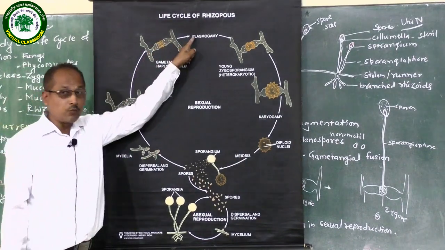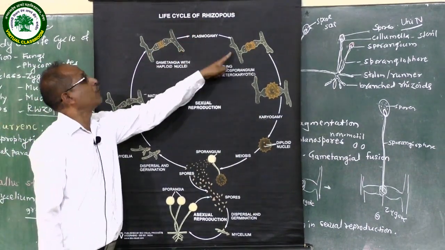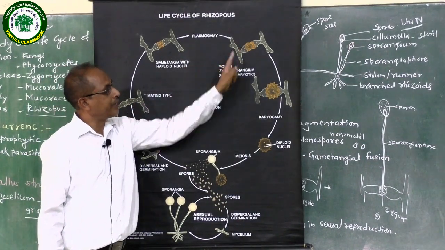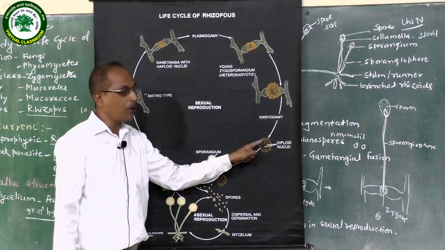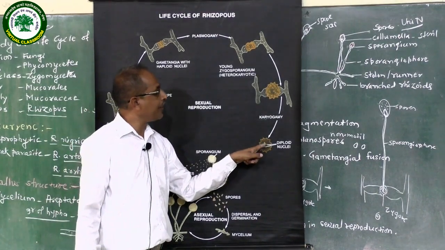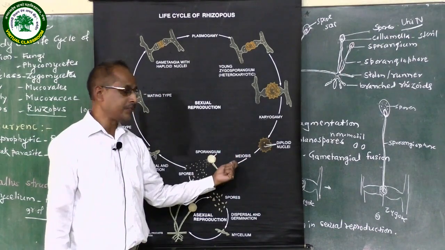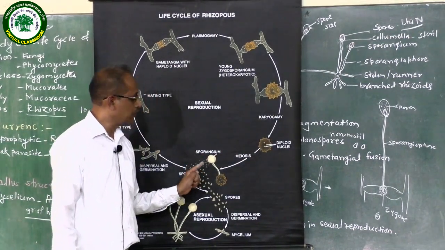Firstly, there is plasmogamy, which means fusion of the cytoplasm. Then after plasmogamy, karyogamy takes place. Karyogamy means fusion of nuclei. Hence, there is formation of a diploid zygote. Then in that diploid zygote, meiosis takes place and forms meiospores or haploid spores.